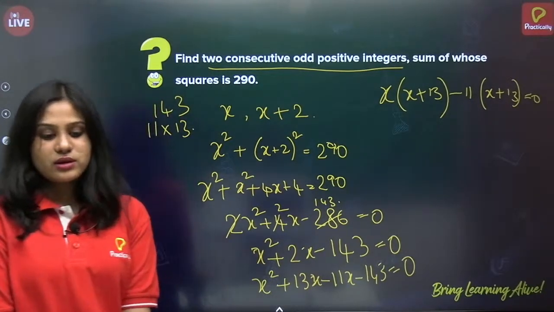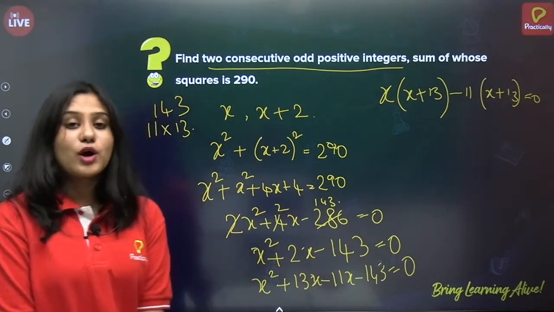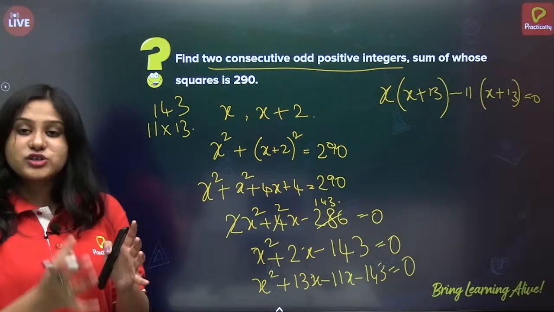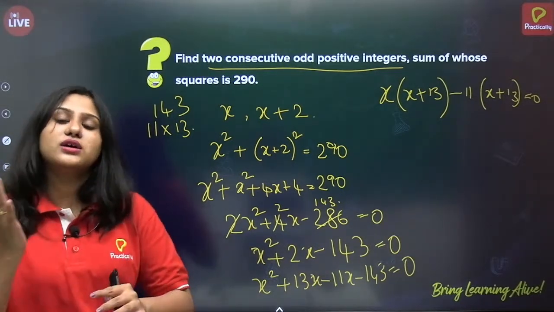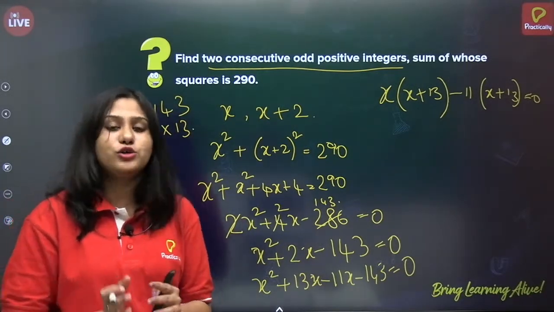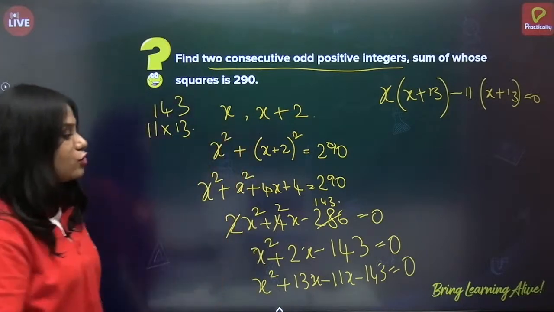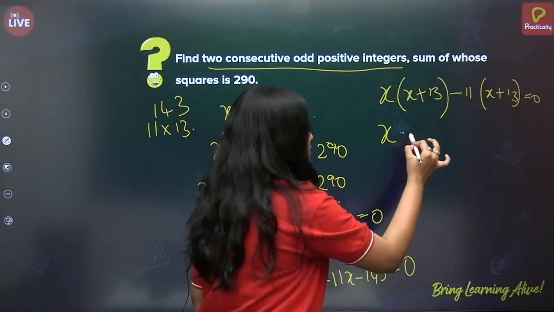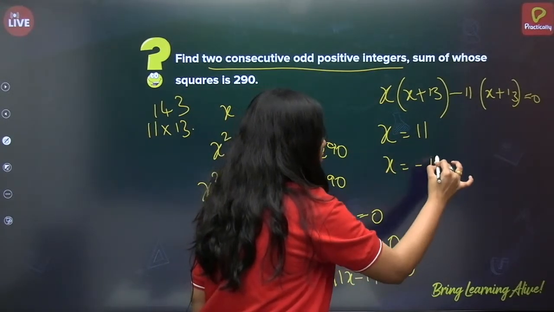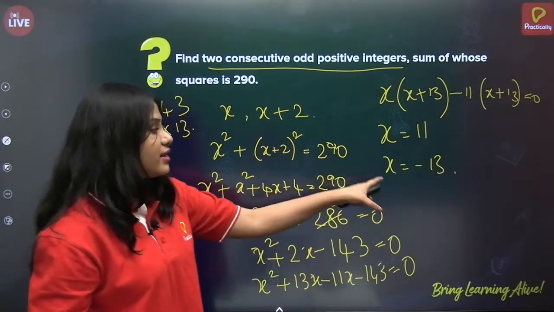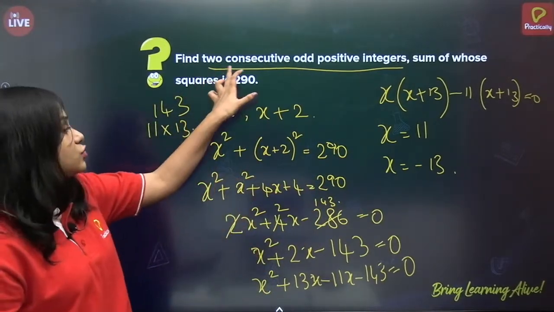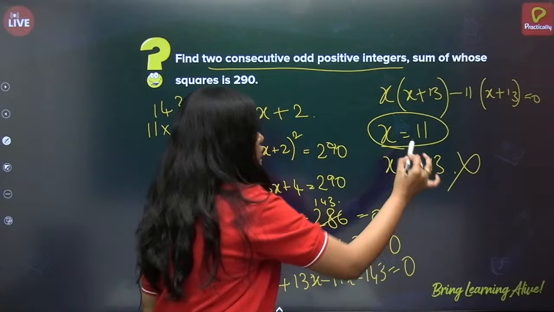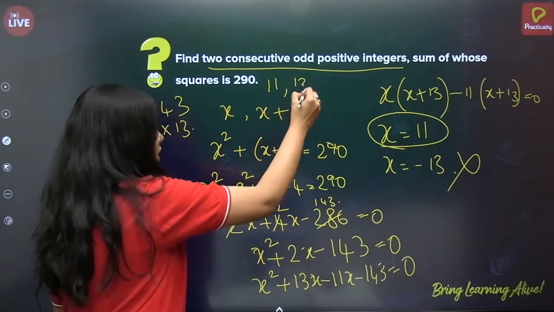Are you all solving? One of you asked why the quadratic formula, because in some questions we can use either the quadratic formula or splitting, according to convenience. So even if you do the question by the quadratic formula, you will get the same thing, that is x equals 11 or x equals minus 13. But it is two consecutive odd positive integers, so it cannot be negative. So x equals 11, and 11 and 13 are my answers.